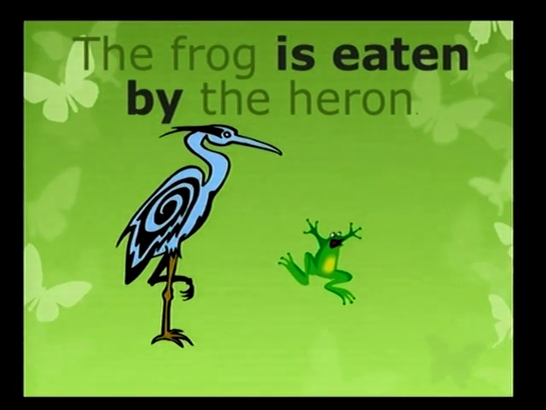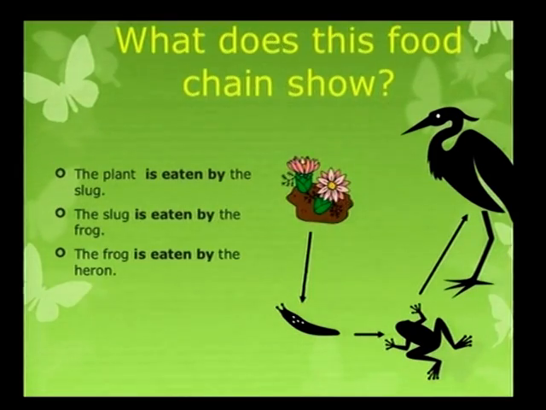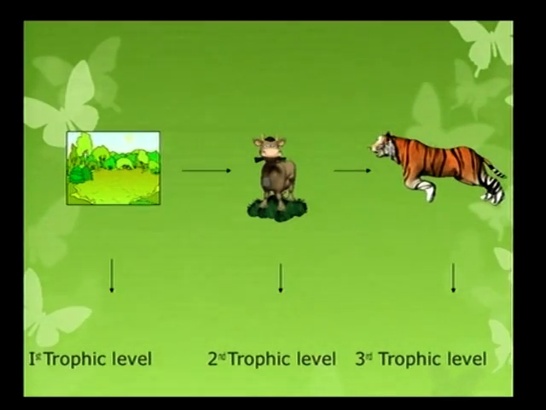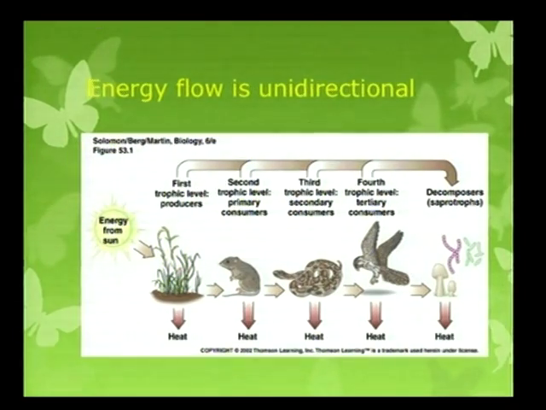The frog is eaten by the heron. What does this food chain show? Yes, the plant is eaten by the slug, is eaten by the frog, is eaten by the heron. This is also an example for a food chain. Plants are eaten by bull, is eaten by tiger. This energy flow is in unidirectional way.